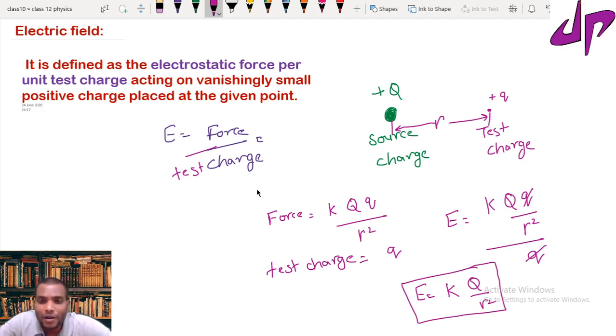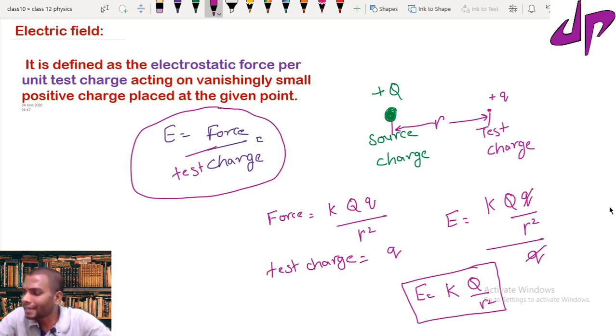So the electric field now contains K, Coulomb's constant, and the magnitude of the source charge divided by r square. r is the distance where you wish to find the electric field. So finally, the electric field E equal to force per test charge.